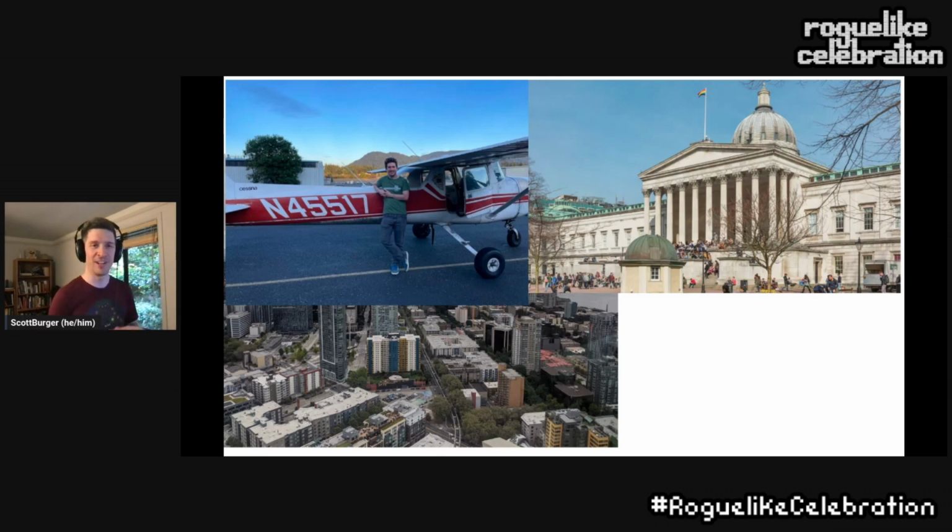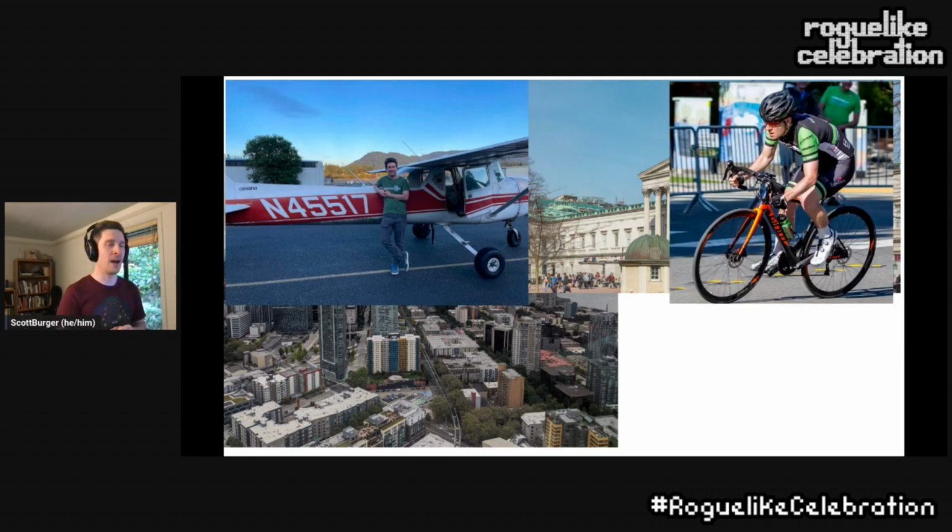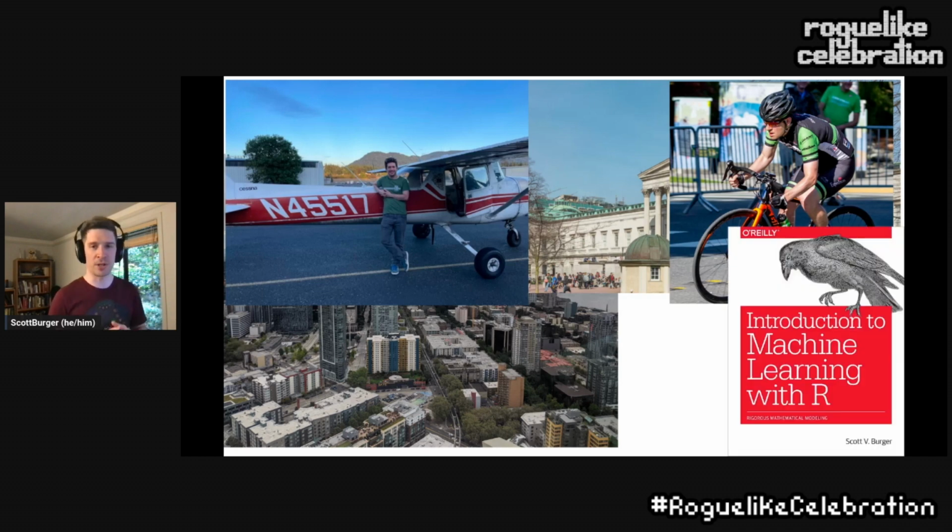We've seen some other London folks here as well, so happy hello from down the road. I race bikes when I can, as best I can. I wrote a book on machine learning with the programming language R. If you've ever wanted to get into it from that angle, you have 200 pages of resource there.